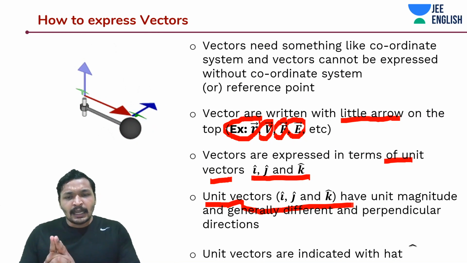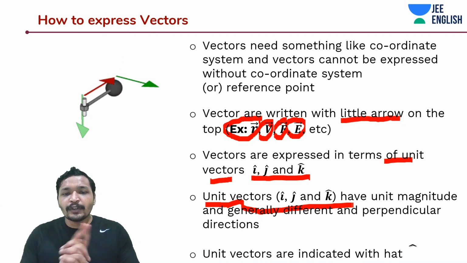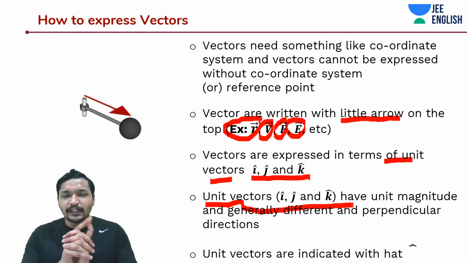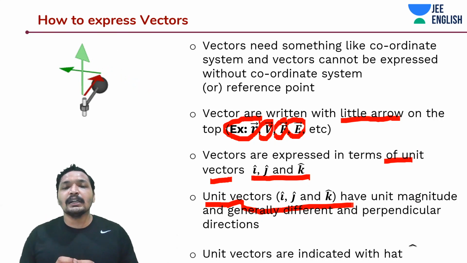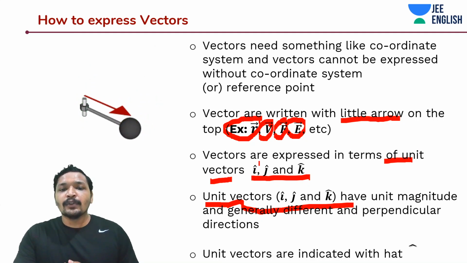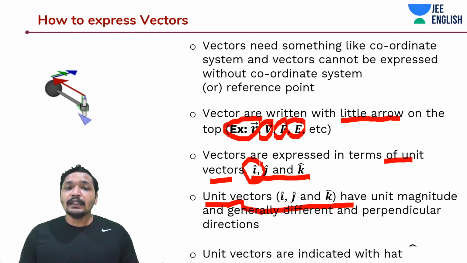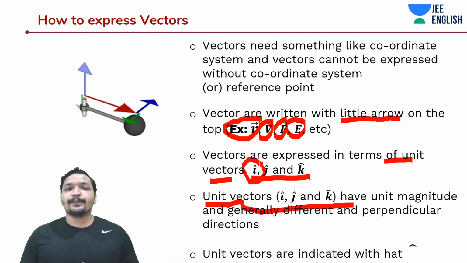And guys, we have talked about unit vectors. We have also talked about vectors. So what is the difference? How do I know whether it's a unit vector or a vector, and how to represent a vector? So we make use of caps, a little hat on top of them, to represent a unit vector. If you see a little hat on top, then it's a unit vector.